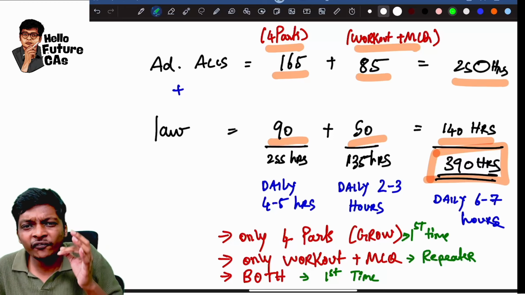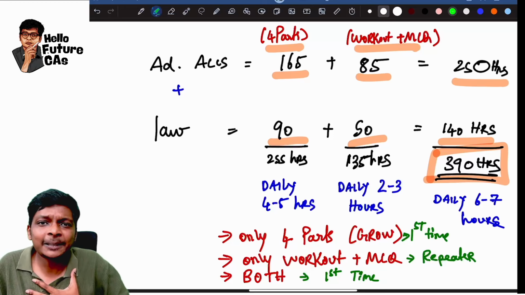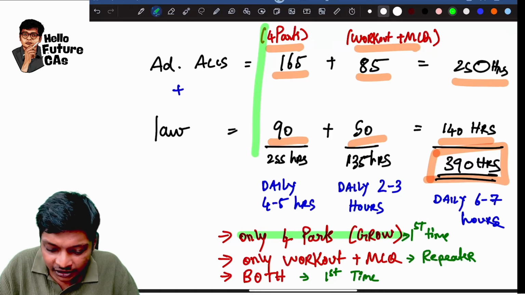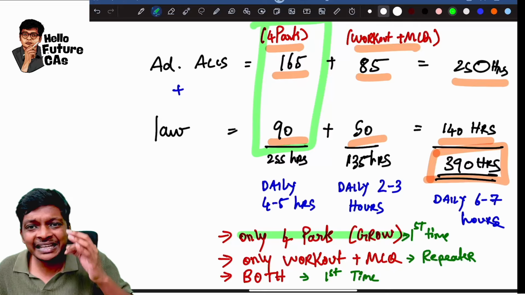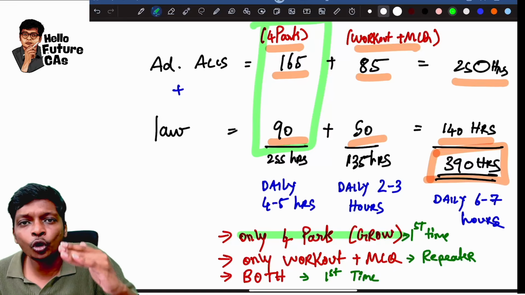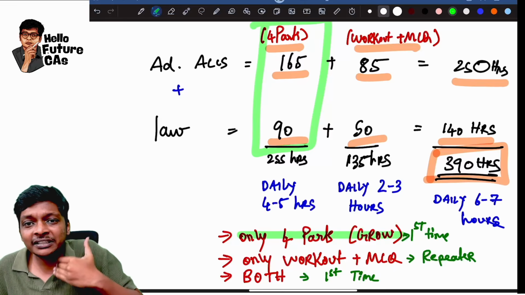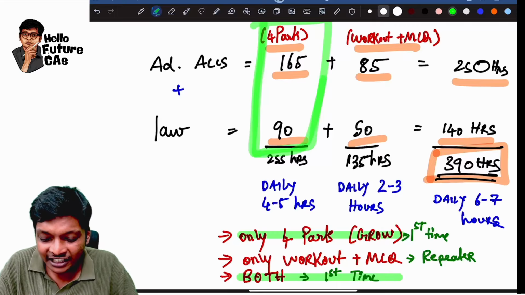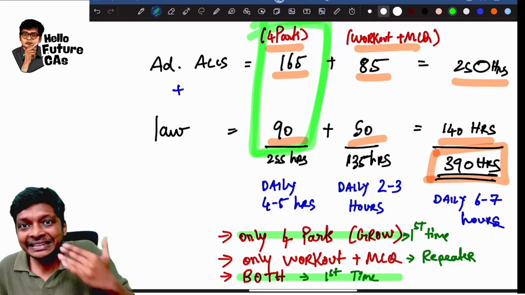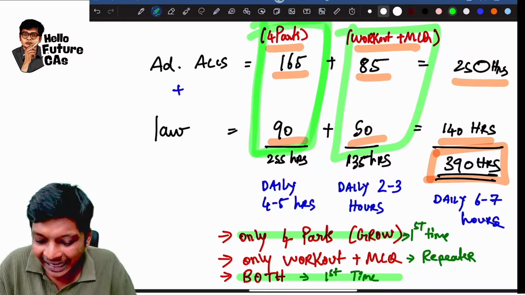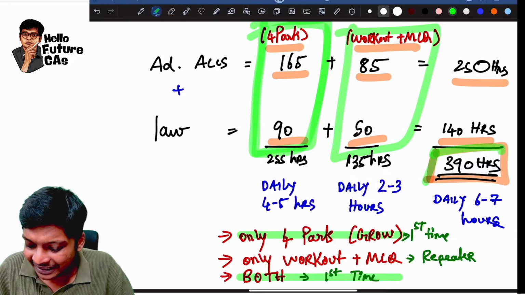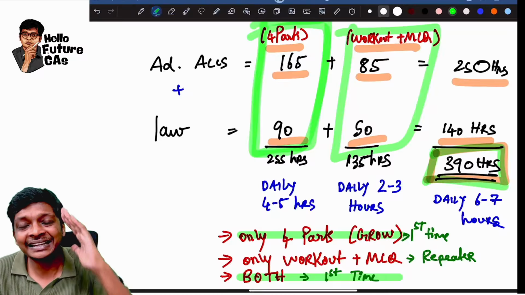If you are watching these subjects for the first time, then you can watch only the first 4 parts, which covers everything in ICA, and go to exam. And if you have some more time, if you are watching for the first time, then you can finish these 4 parts and then go to workout and MCQ, guys. If you can hit the entire 390, then nothing like it.